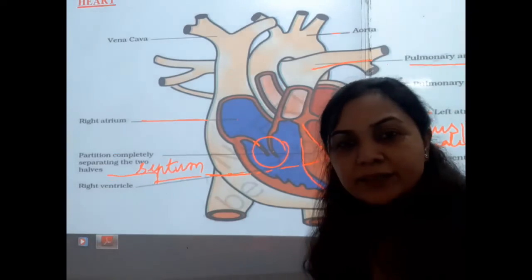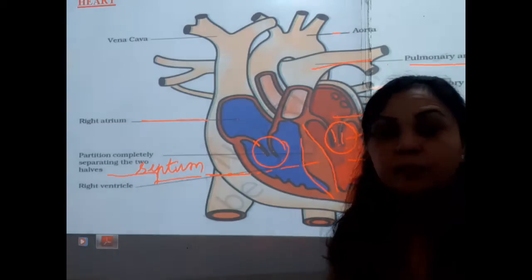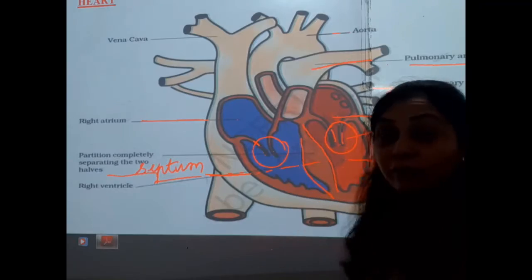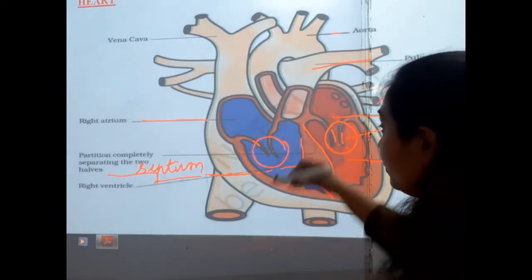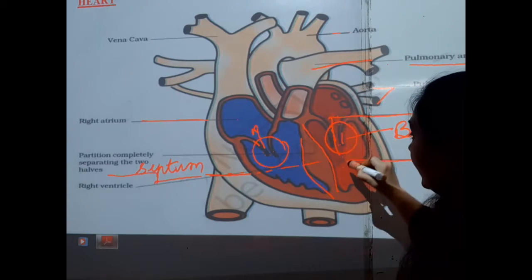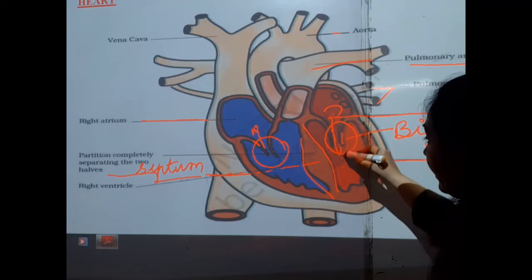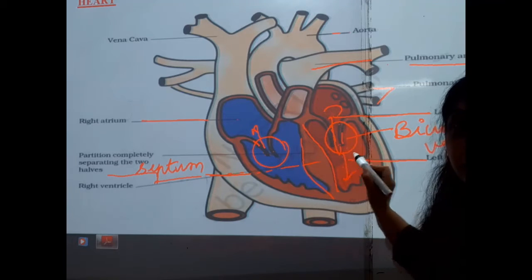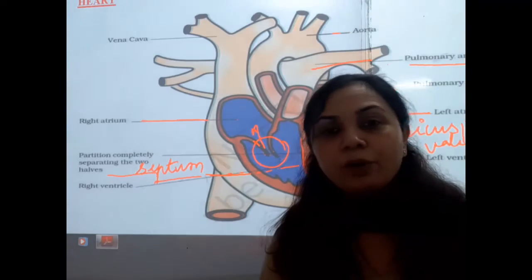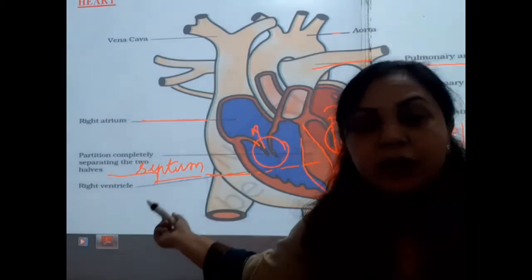Fine. So students, the question can be asked to you, why are the walls present between both chambers? Because they prevent the flow of the blood into the back side. Okay, so in other terms, when this chamber is full and the wall opens, the blood will come into the ventricle. Afterwards, due to these walls, it will not come again into the previous chamber or the previous atrium. So students, they prevent the flow of the blood into the back side.